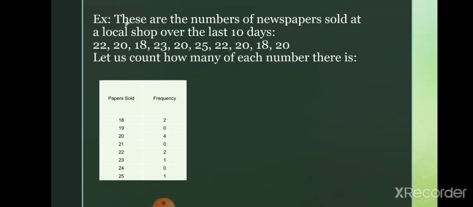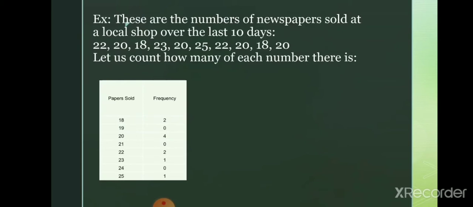Here, for papers sold, we have to start from the lowest value and then write continuously in a table. The paper sold column starts from the lowest value, 18. The maximum value is 25. So the entries are 18, 19, 20, 21, 22, 23, 24, 25. In the paper sold column we have to write these numbers.